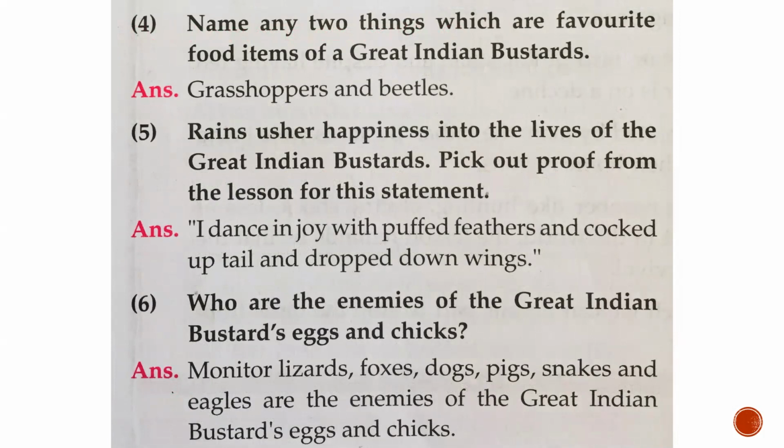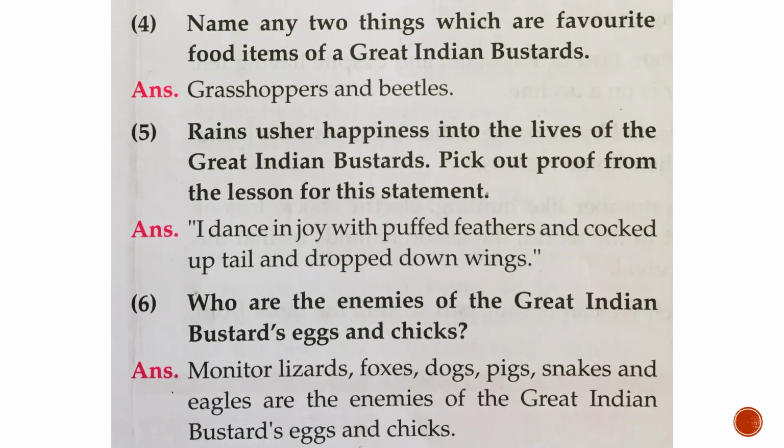Number 5. Rains usher happiness into the lives of the Great Indian bustards. Pick out proof from the lesson for the statement. Means, rains bring lot of happiness and joy in the lives of Great Indian Bustard. How do we come to know from this lesson? From which line we get this idea? So the answer is, I dance in joy with puffed feathers and cocked up tail and dropped down wings. So this is your answer. From this sentence, we come to know that rains bring lot of happiness and joy in lives of Great Indian Bustard.